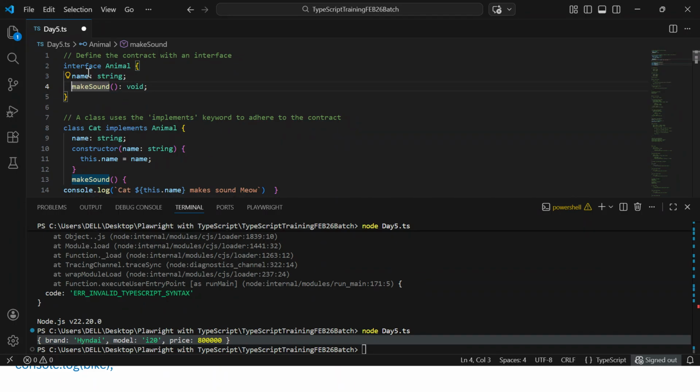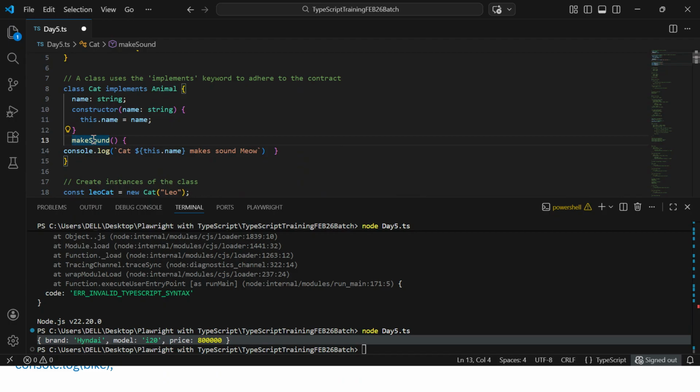Now, for the interface, we are creating a class Cat, and we are implementing it. I already told you, class to interface uses the implements keyword. Here we are again defining a variable and a constructor, and now we are giving the body to the method we are implementing.